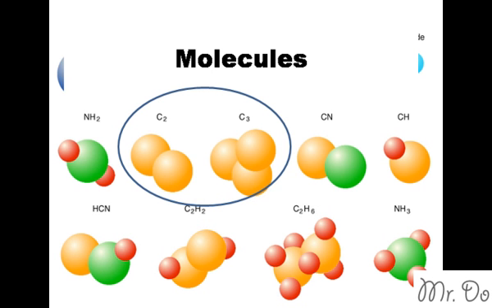For example, these right here, C2 and C3, even though they have more than one atom, there's more than one carbon, but there's not more than one type. There's only one type, and the only type is carbon. So these are molecules, but they're not compounds. The rest of them, however, are both molecules and compounds. So when you learn about science later on, and you talk about molecules, they just talk about more than one element together. And when they're talking about compounds, they're talking about more than one element, but with more than one type.